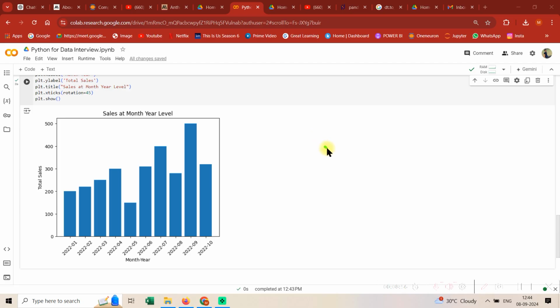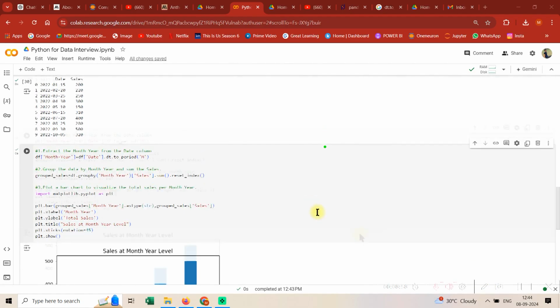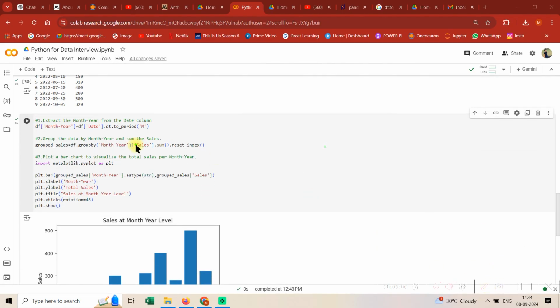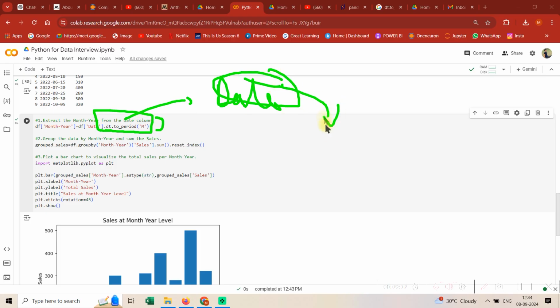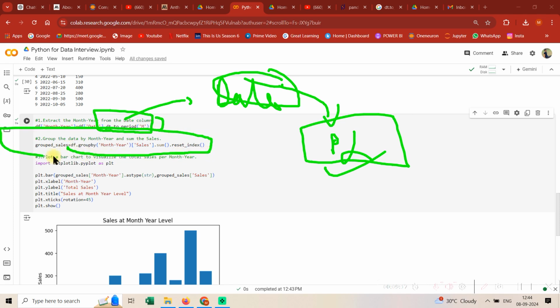So guys, quick revision for coding purposes. As I said, in order to get it at a month-year level, we use dt.to_period. Always remember, whenever you are dealing with dates in your Python runtime, convert it into pd.to_datetime. Then group by, which I have taught in the last lecture also: categorical column, continuous column, aggregation, and then reset index.